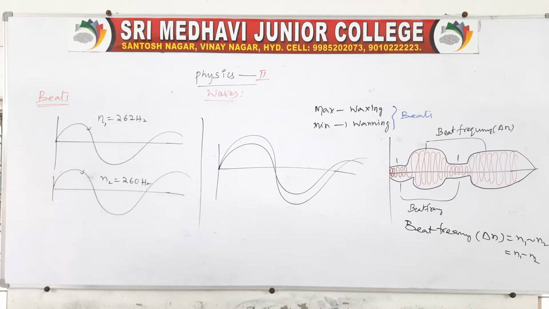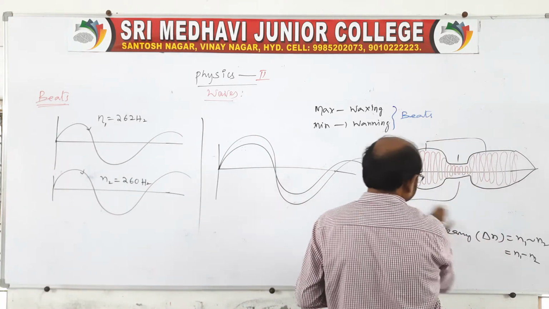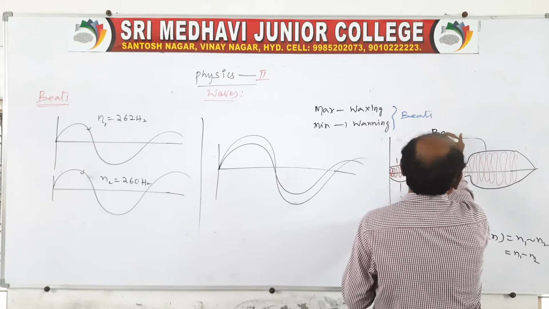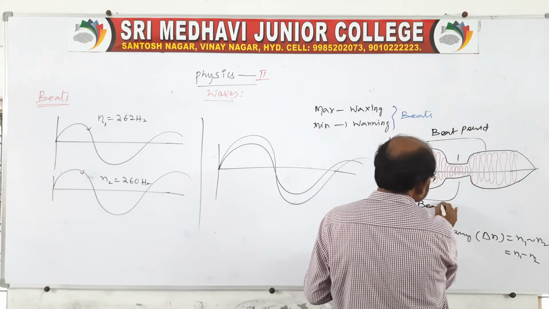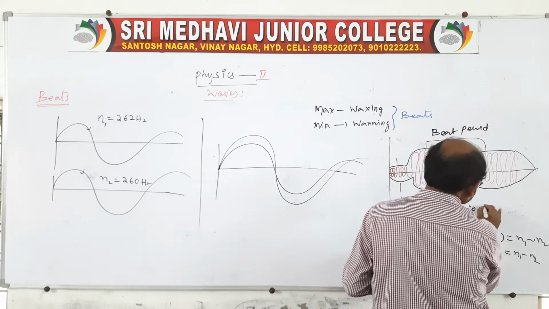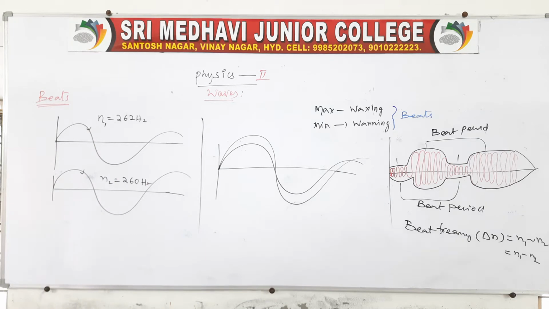Clear now? We can also call this the beat period. Any two maximas or any two minimas we can call the beat period. It is about beats.